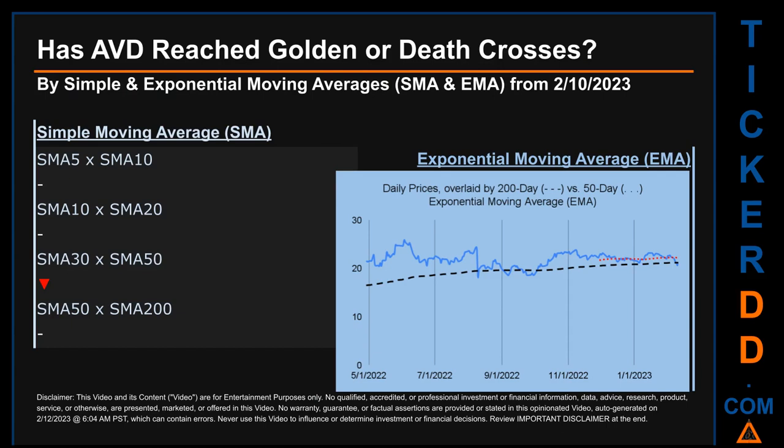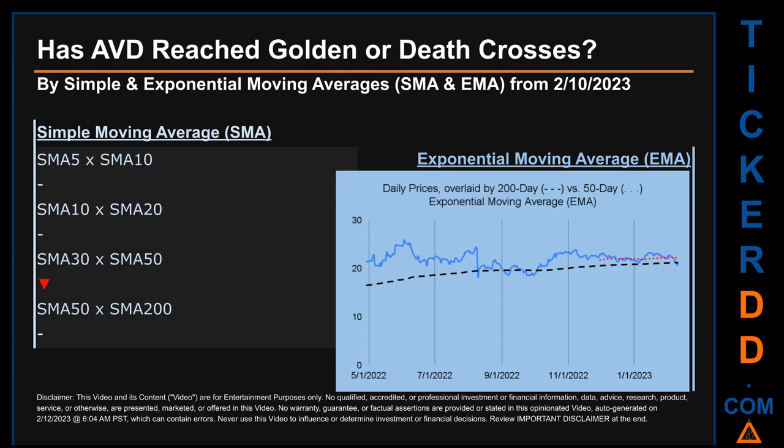Has AVD price reached golden or death crosses? Golden cross and death cross are basic signals that compare average prices across two specified trade day ranges, a short-term versus a long-term range. For example, 5-day versus 10 trade days. Essentially, a golden cross is a bullish signal. It appears when a ticker's short-term moving average crosses above its long-term average. Vice versa, a death cross is a bearish signal when the short-term crosses below its long-term moving average.